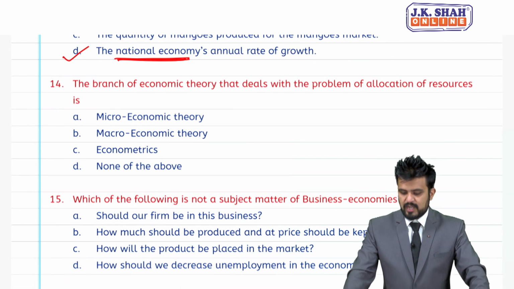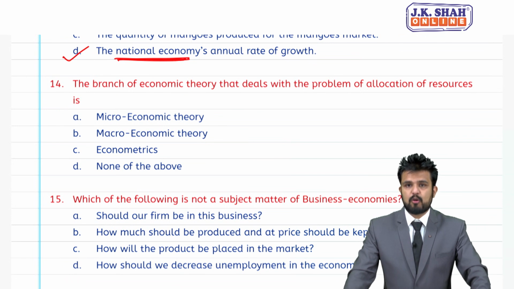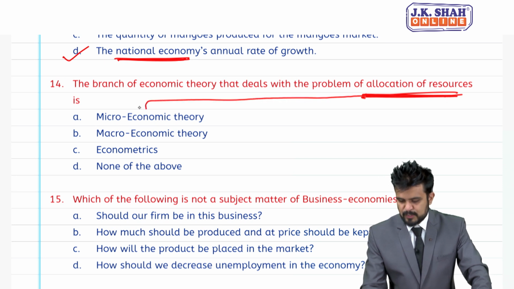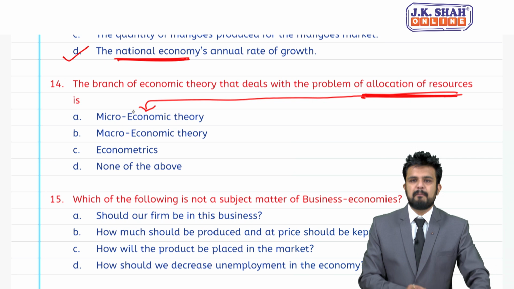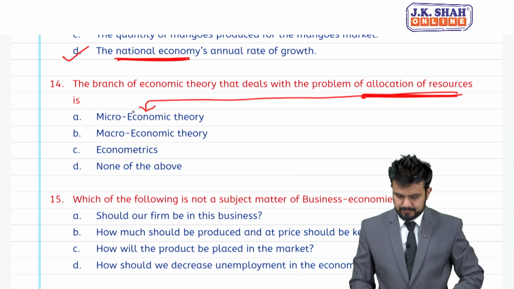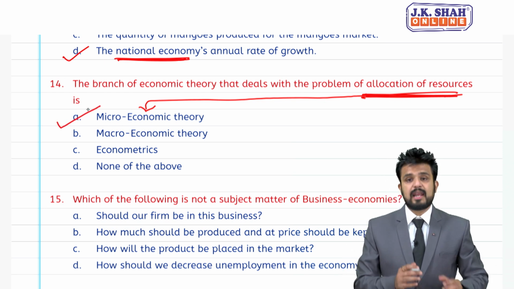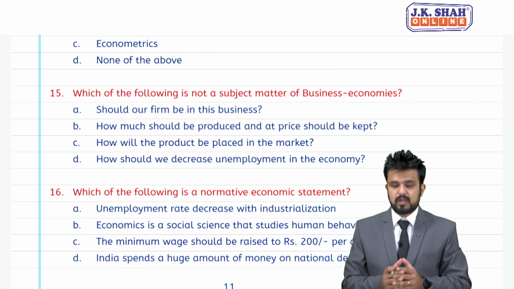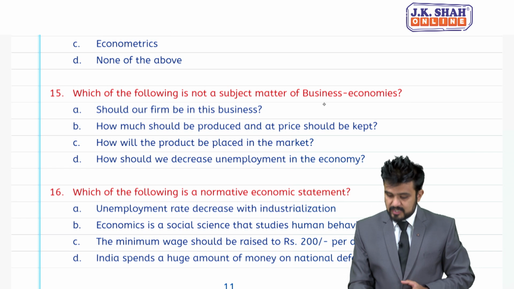Coming to 14, the branch of economic theory that deals with the problem of allocation of resources. Students, I had told you allocation of resources. Which theory? Microeconomic theory. A is the right answer. MCQ number 15, which of the following is not a subject matter of business economics?